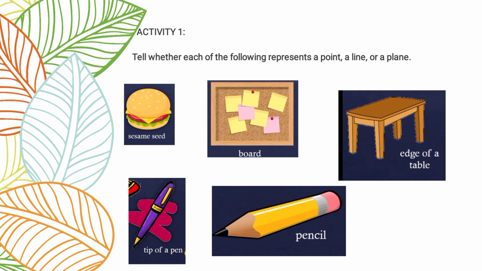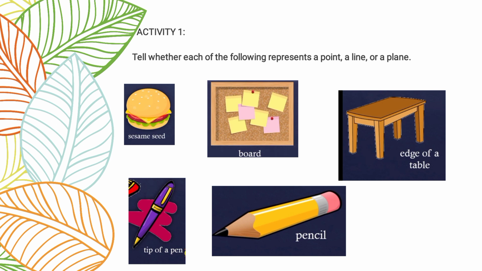Tell whether each of the following represent a point, a line, or a plane. So all you have to do is to classify each picture as point, line, or plane. So for the first picture, we have the sesame seed. Ano kaya siya? Point, line, or plane.